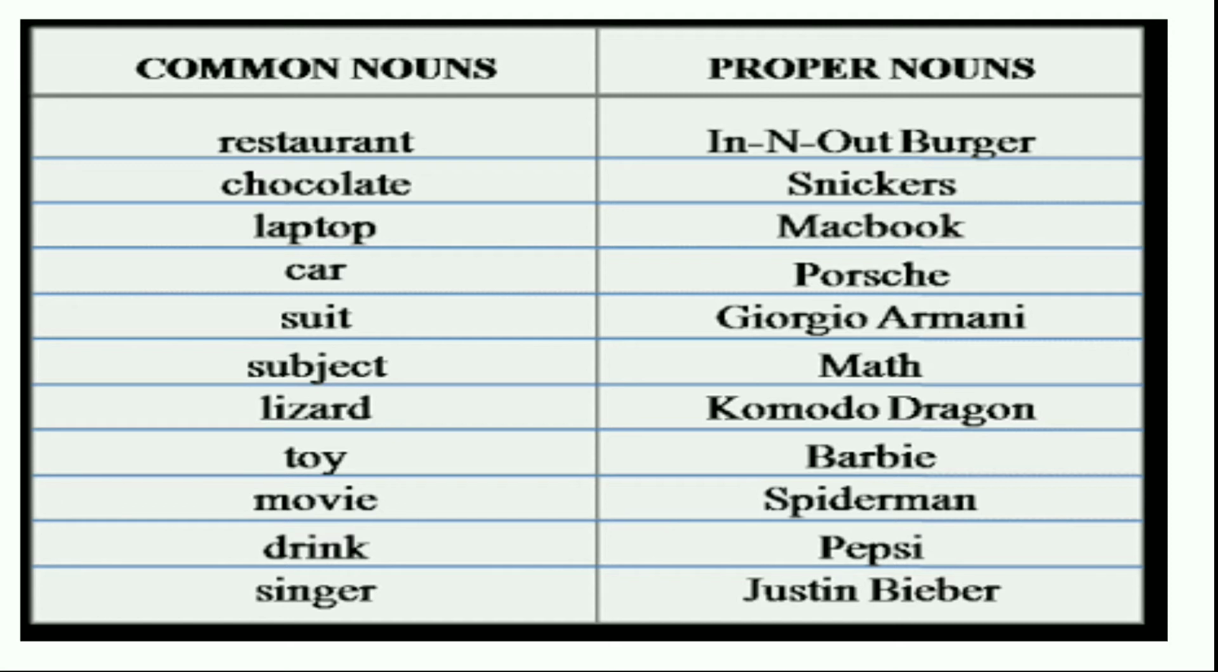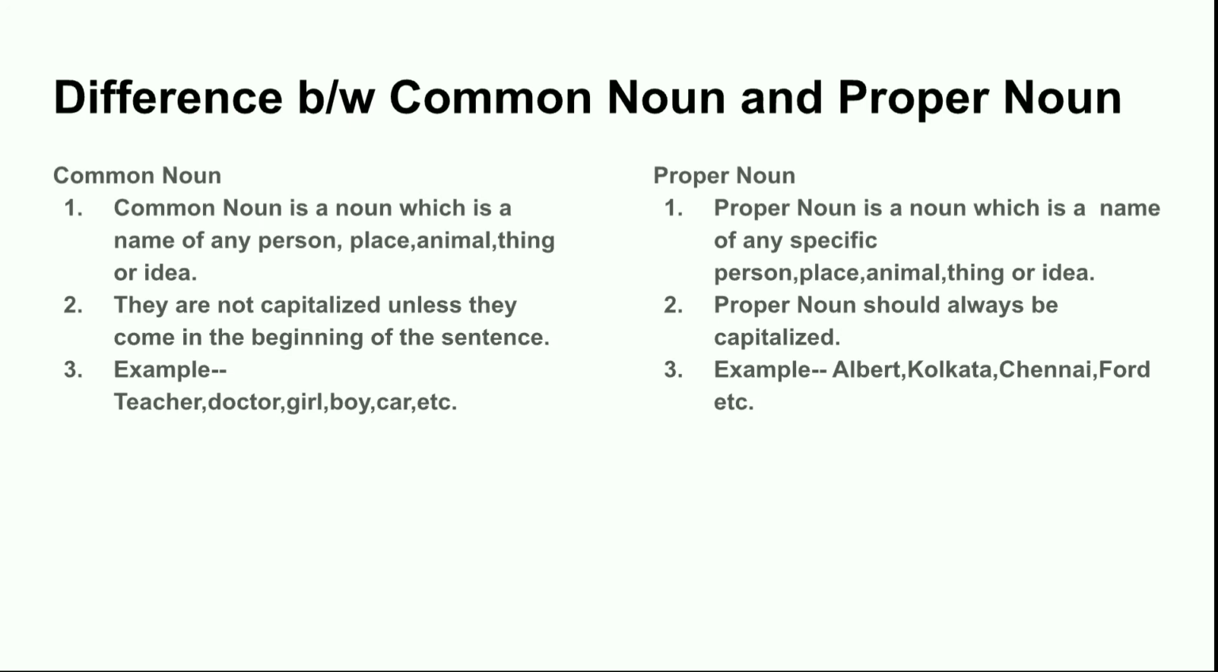Lizard is a common noun. Komodo dragon is a proper noun. Toy is a common noun. Barbie is a proper noun. Movie is a common noun. Spider-Man is a proper noun. Drink is a common noun. Pepsi is a proper noun. Singer is a common noun. Justin Bieber is a proper noun. So children, what we have seen is that when you are mentioning the name of any particular, any specific thing, that becomes a proper noun.